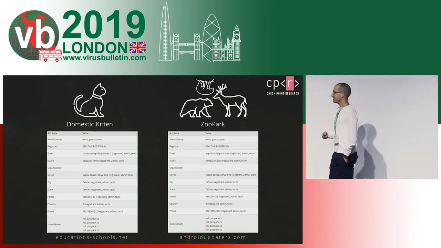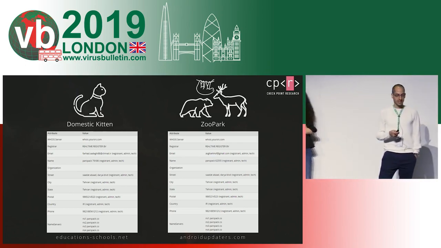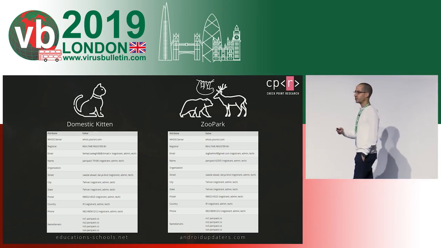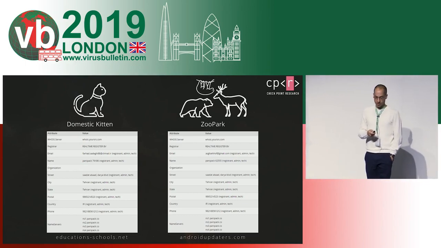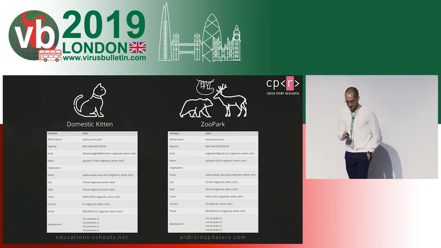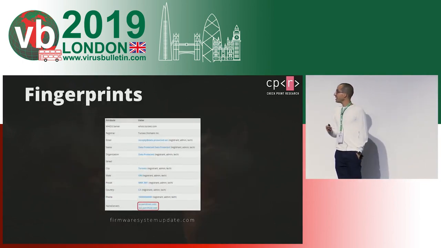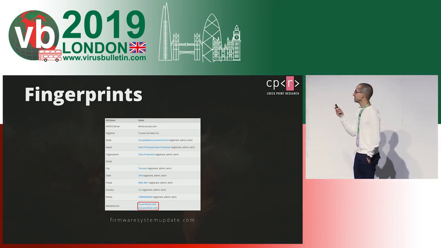Apart from the similarities that we see to other Iranian APT groups and attacks, we could find many other fingerprints that connect this specific operation to Iran. For example, we have the firmware system update.com CNC.